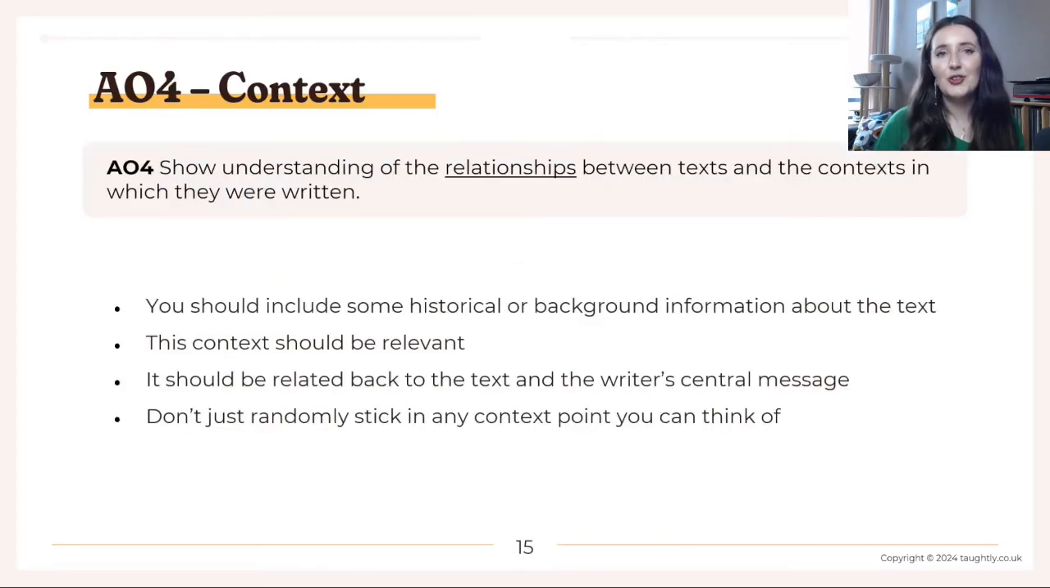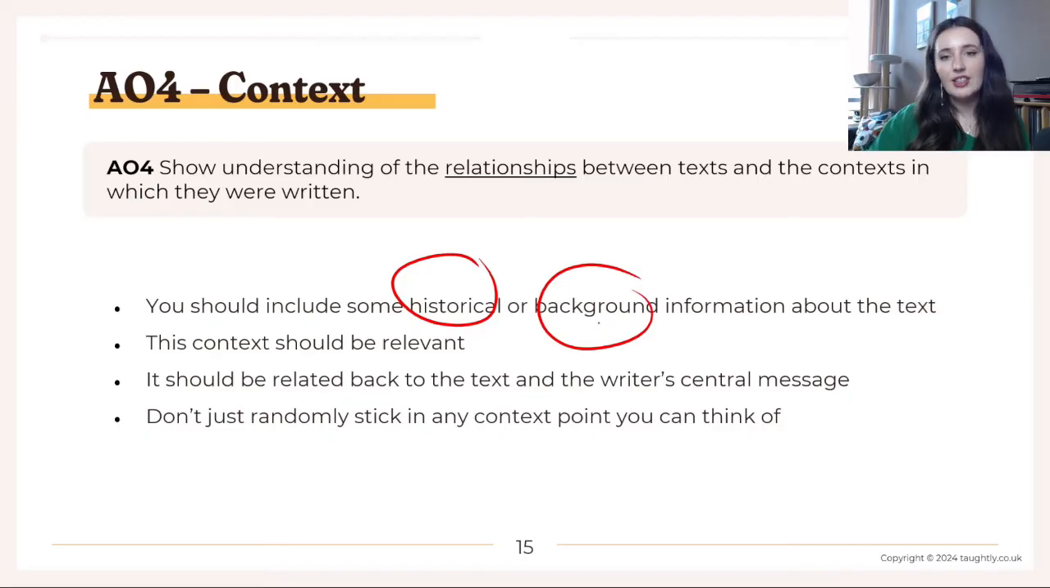Finally then on to context, which is AO4. So AO4 says, show understanding of the relationships between texts and the context in which they were written. So when we say context, we mean some historical information or background information about the text. So that might be the history of what was going on at the time in 1987 when Ihimaera was writing and publishing this book, or what was going on in Ihimaera's life.